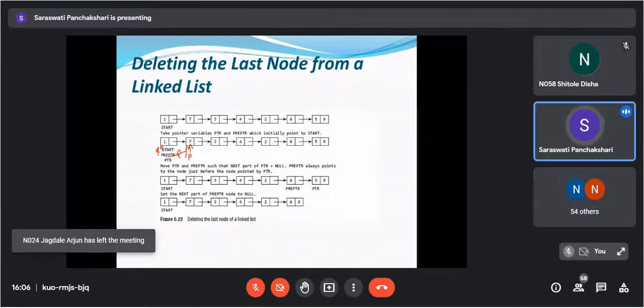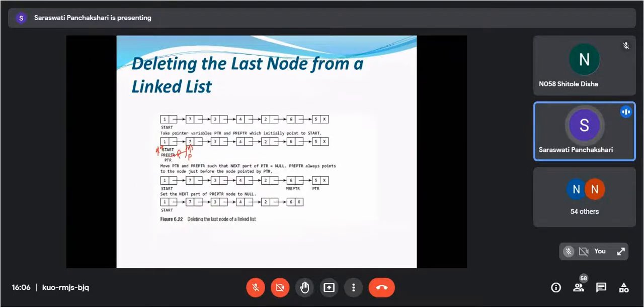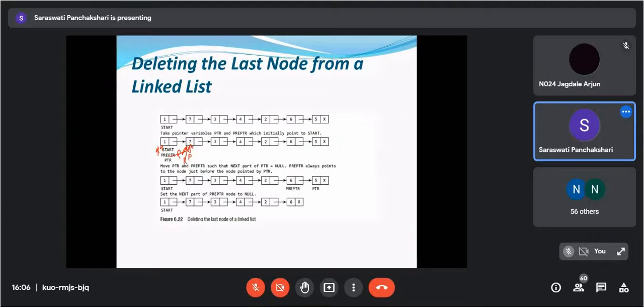Now whether PTR of next is null? No. So if it is not null, then pre PTR is equals to PTR. So currently now your R will point here, and PTR is equals to PTR of next. So your P will point here. Again, PTR of next is not null. So pre PTR is equals to PTR. So here your pre PTR will point and PTR is equals to PTR of next. So here your P will point. So in this way traversing will happen.